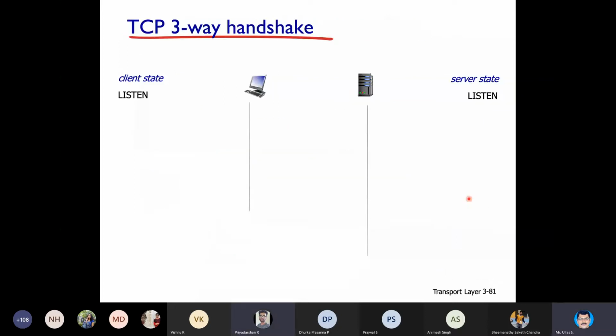Now, this is what we are interested in. It's a three-way handshake. Can you guess what it would be, three-way handshake, guys? I want one or two guesses. You just guess and tell me. It's not necessary to be correct. I'm not going to judge on that. I wanted to tell something here.